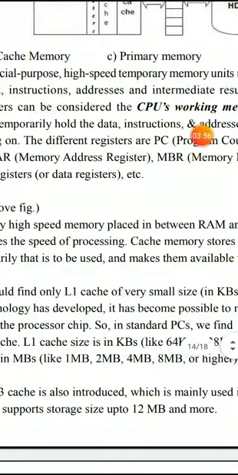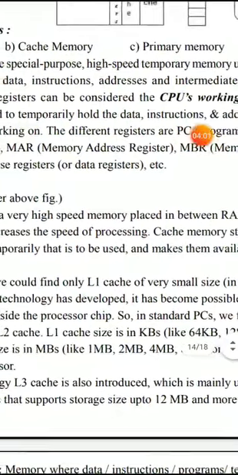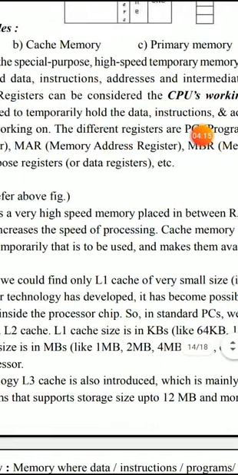Usually cache memory stores data and instructions temporarily that are usable by the processor, and it avoids putting the CPU in a waiting condition until that instruction or data is available. It acts as a mediator between RAM and the CPU.